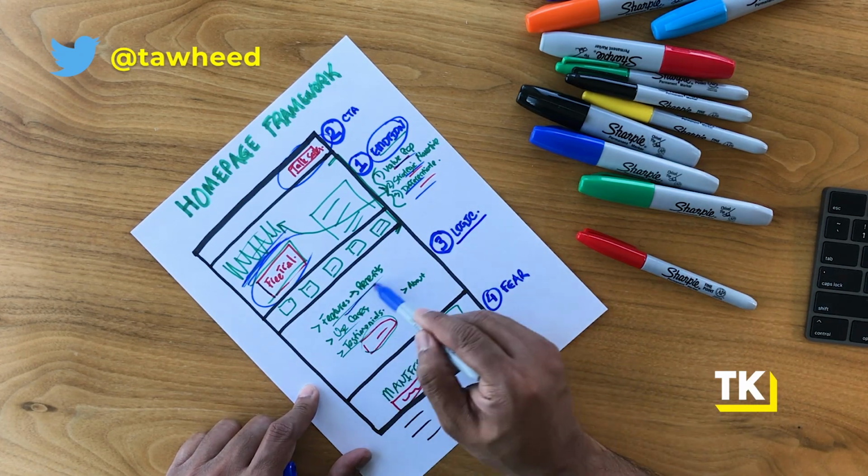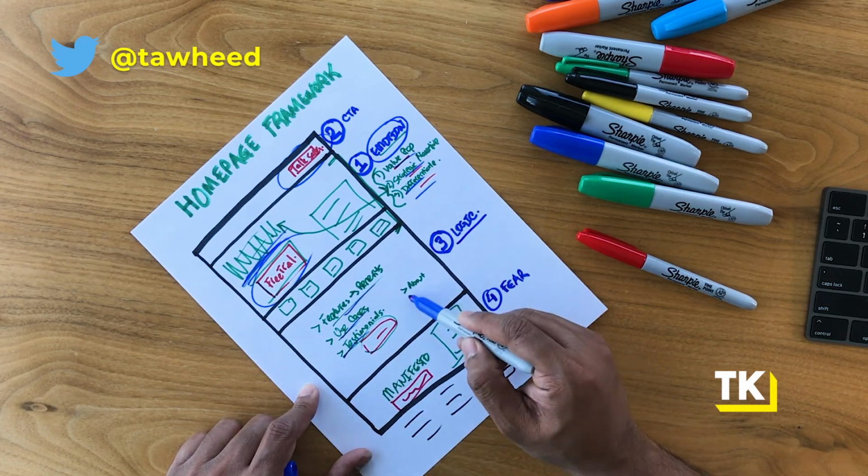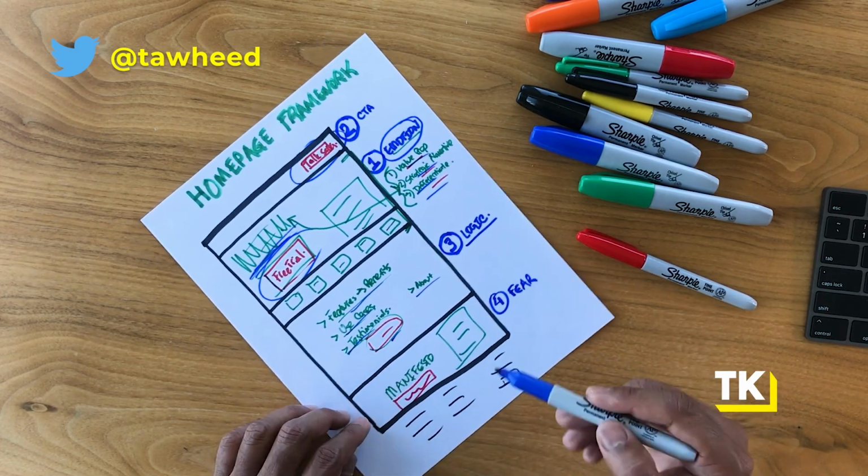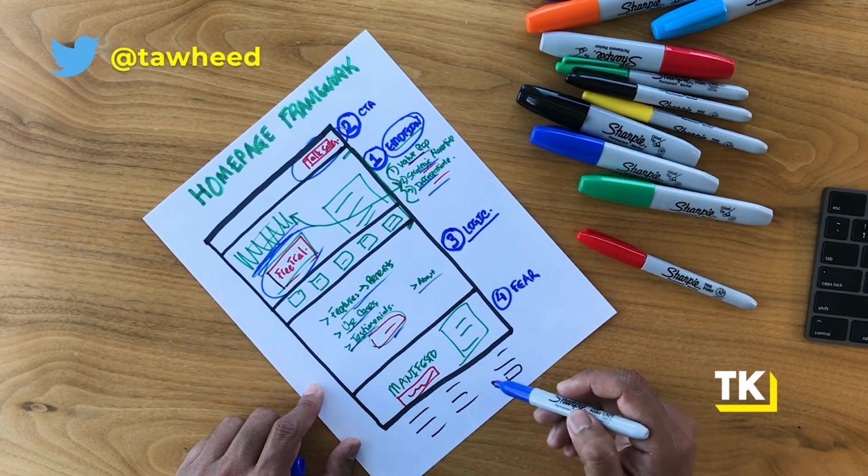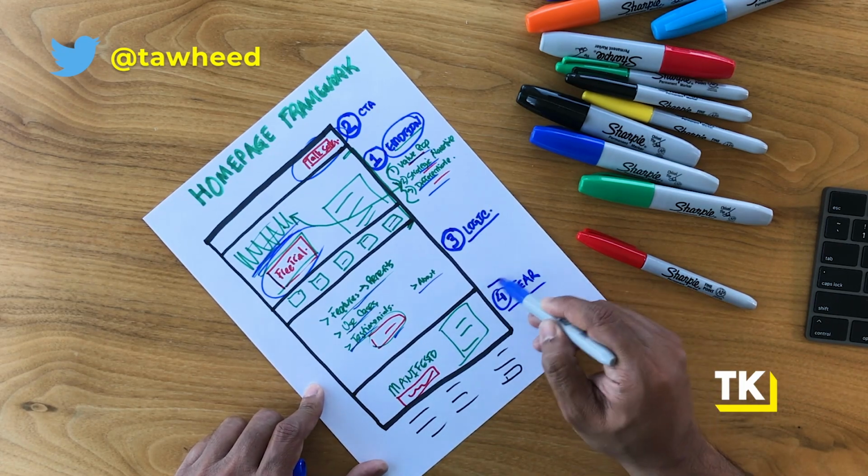And then number three, cover the logical brain, talk about features and benefits, use cases, testimonials, about the team, all those pieces, and have a CTA again. And then cover the fear, this is the bonus one, and link to your manifesto. You do this, this is the homepage framework that we teach inside of our program. You will be able to actually have a highly converting homepage. And now you know how to do that.